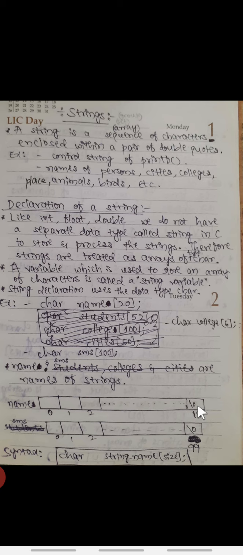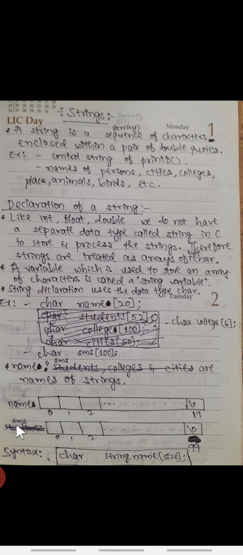Even though the size of this string name is 20, so it can store a maximum of 20 characters, it can actually store only 19 characters. The last, 20th character will be the null character, that is slash 0. Similarly, in the SMS example, the string name is SMS and its size is 100.